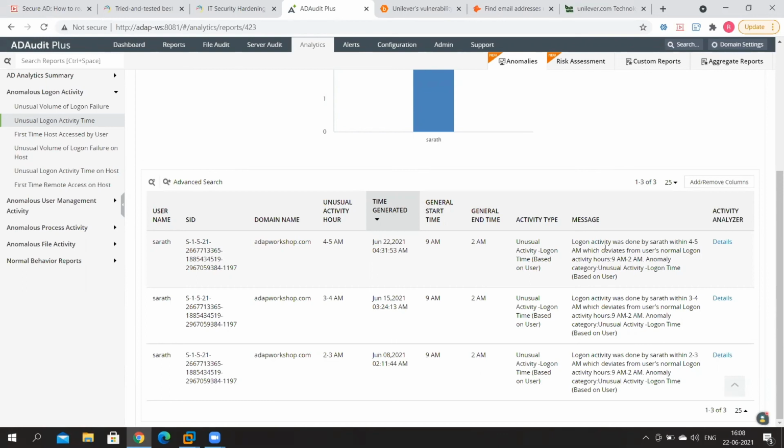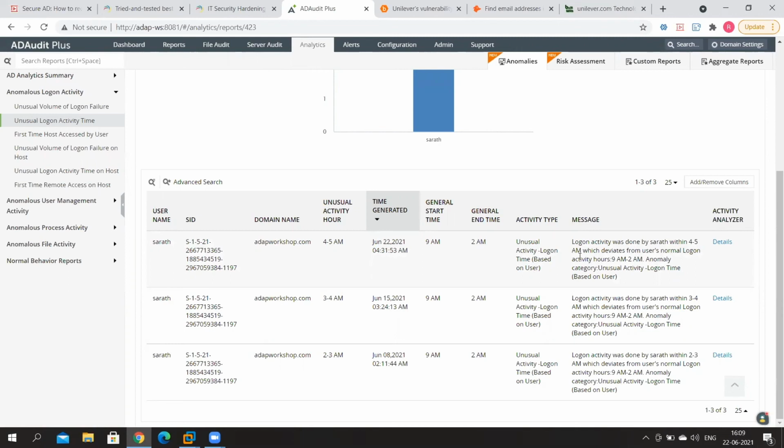This message over here makes it really clear to us as to what happened. Logon activity was done by Sarath within 4 to 5 a.m., which deviates from the user's normal logon activity hours, which is 9 a.m. to 2 a.m. Anomaly category, unusual activity, logon time based on user. From here, the Active Directory administrator can go into details and deep dive into what Sarath was really up to. So if this is a cause for concern, they can investigate more and take corrective measures from here. So that's an anomaly about unusual logon times.